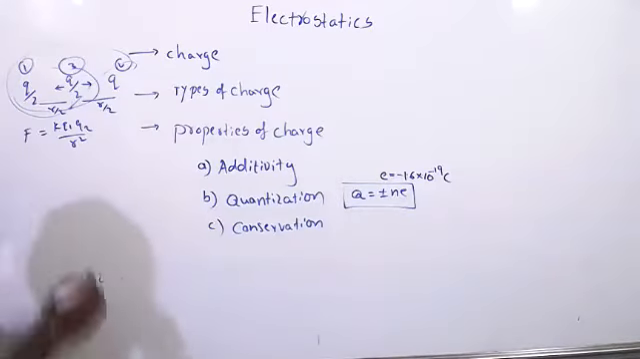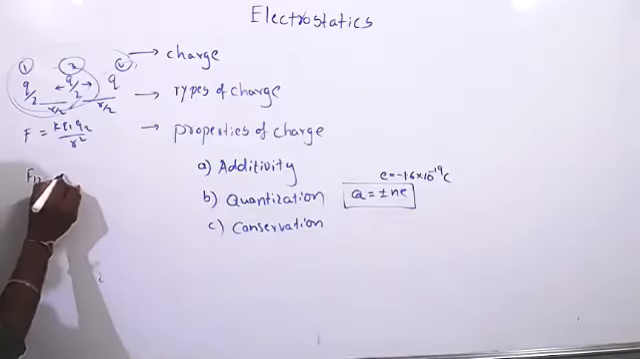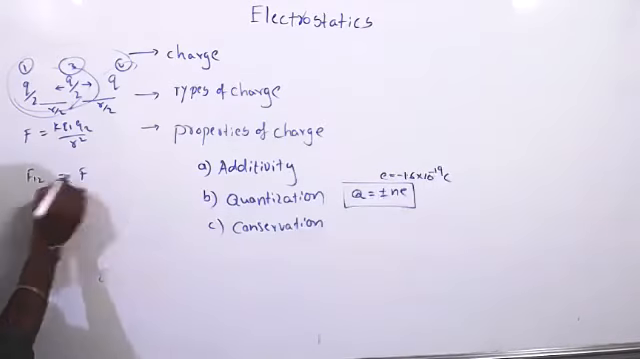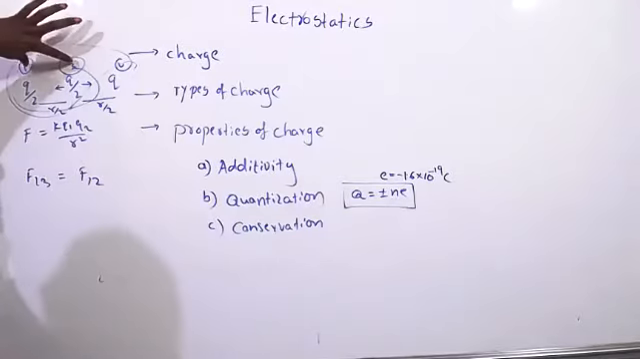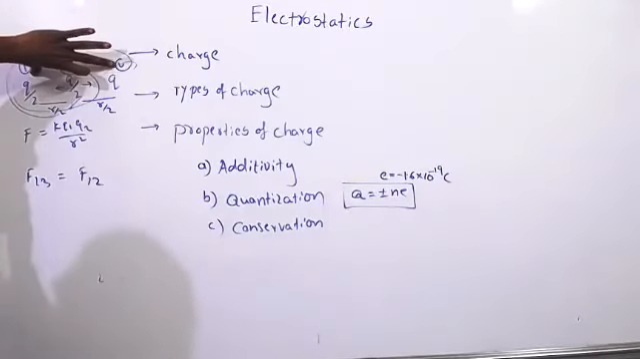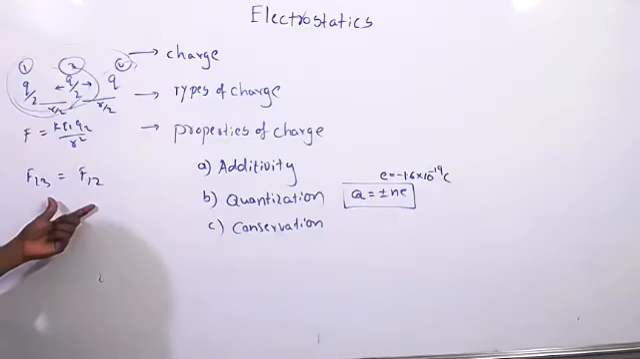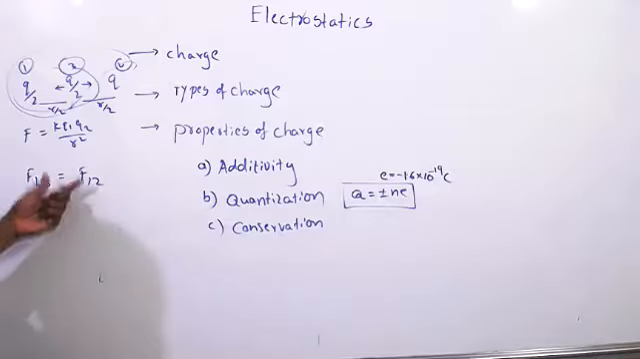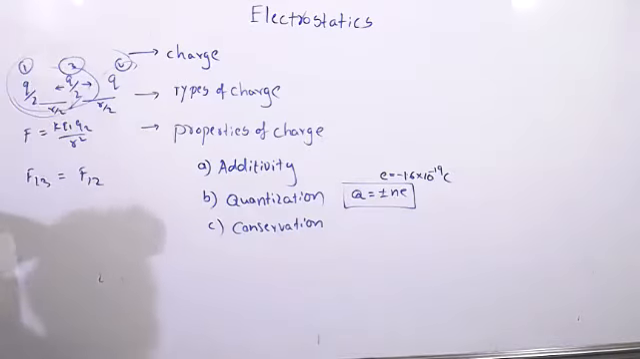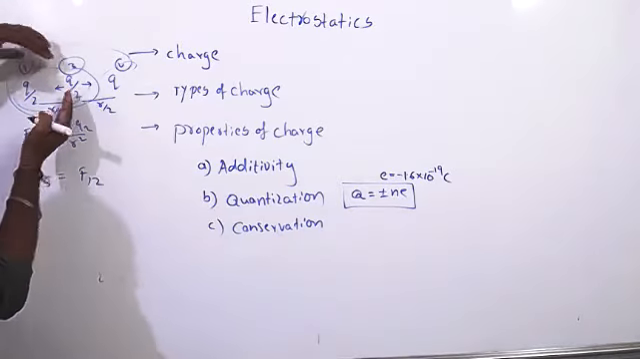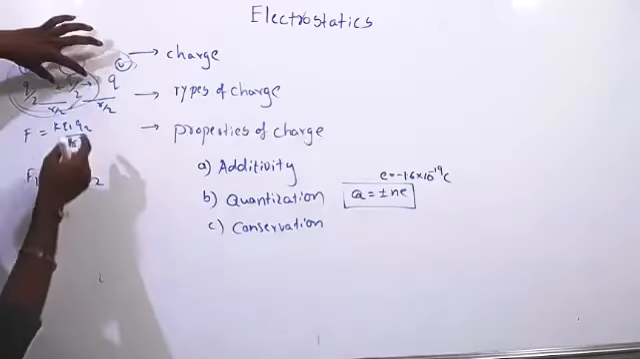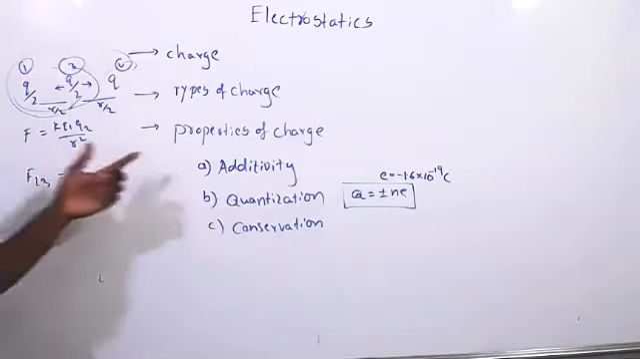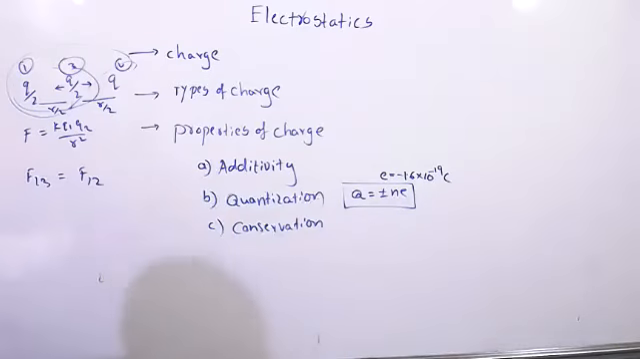Equate F12 equal to F13, equal to F21. Force between these two charges, force between these two charges. Then we have to equate. Then how much force is acting on this we can find. Because how much force is acting between these two, the same force is acting between these two, then only this charge is in equilibrium state. It is not a property, it is electrostatic force.